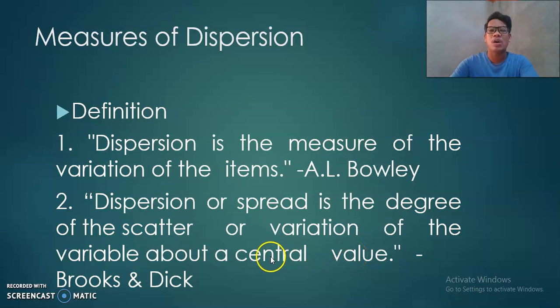What are the distances of all these values in the distribution from the mean? How scattered are they, what is the variation of all these values from the mean? So that is the central value.